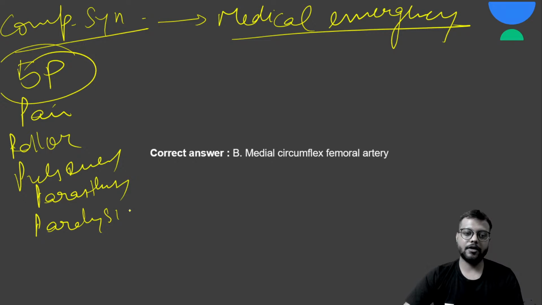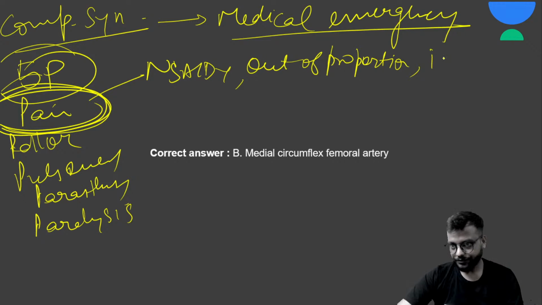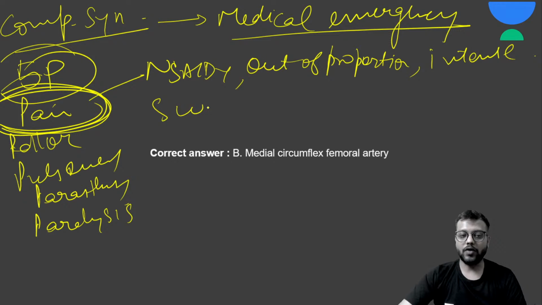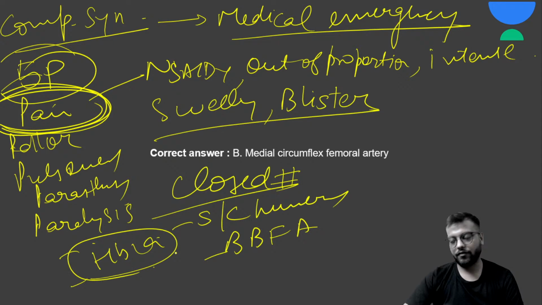Pain analgesics से कम नहीं होगा, out of proportion होता है, very intense होता है, okay, long lasting होता है. Plus there will be swelling, blister formation, redness, warmth, okay, and associated with trauma, generally closed fractures, and that too supracondylar fracture, humerus fracture, both bone forearm, and your proximal 1/3 and distal 1/3 of the tibia के fractures के साथ.